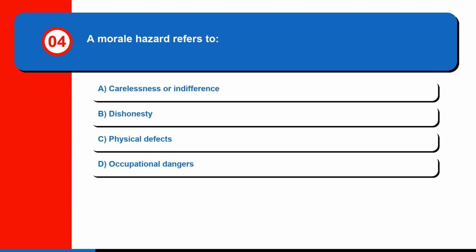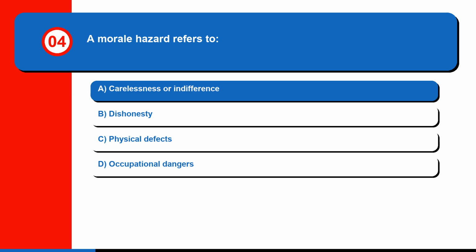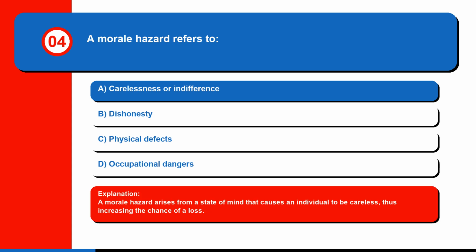Question 4. A morale hazard refers to A. Carelessness or indifference. B. Dishonesty. C. Physical defects. Or D. Occupational dangers. The correct answer is A. Carelessness or indifference. A morale hazard arises from a state of mind that causes an individual to be careless, thus increasing the chance of a loss.